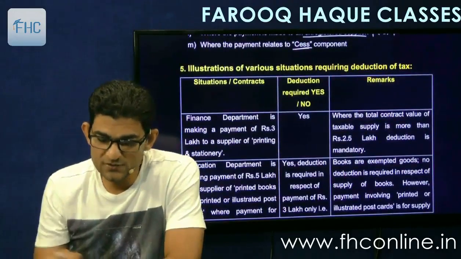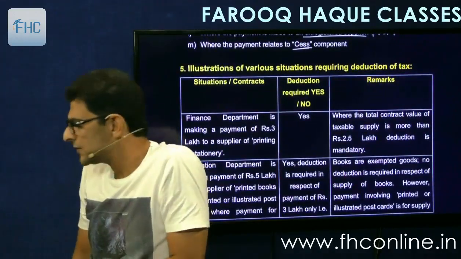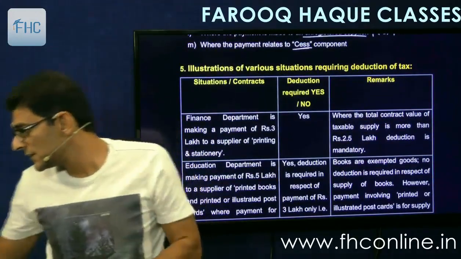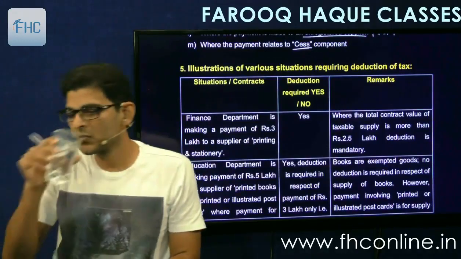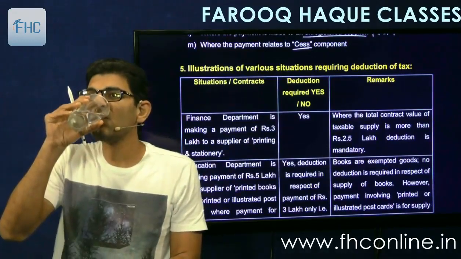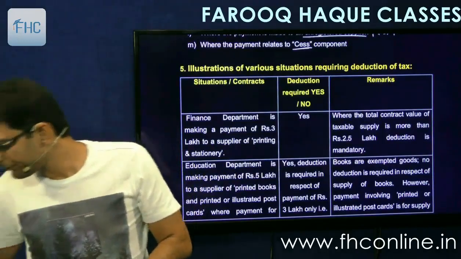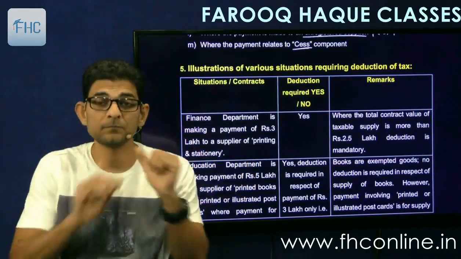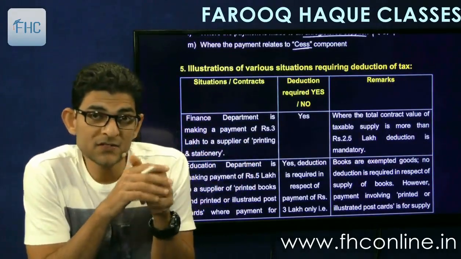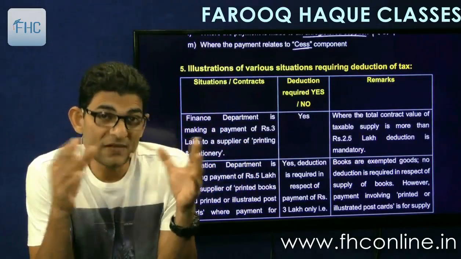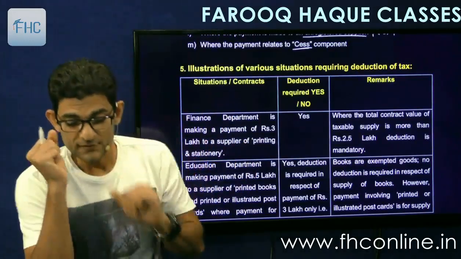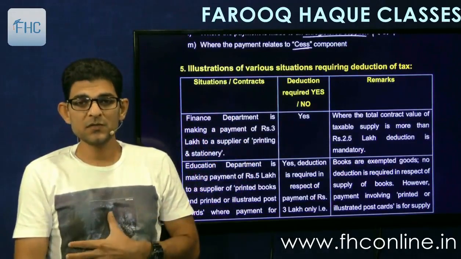Then there are few illustrations given. Two types of illustrations are given. One is whether TDS will apply or not, depending upon the person, and the next table will be depending upon the place. So let's see. The first question is a simple one.